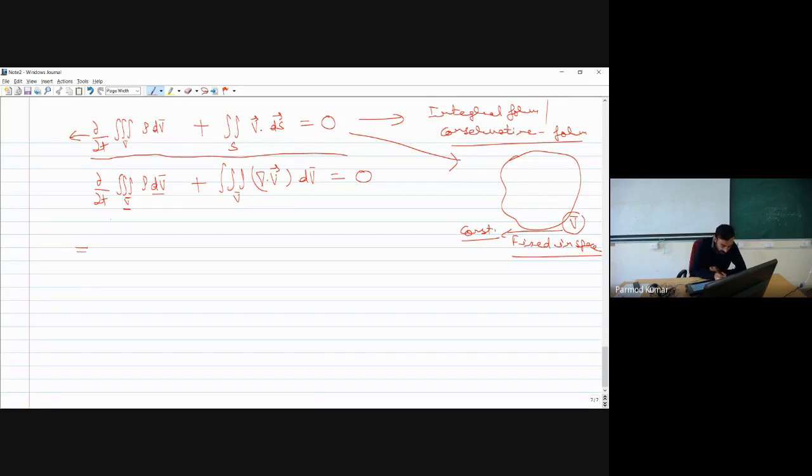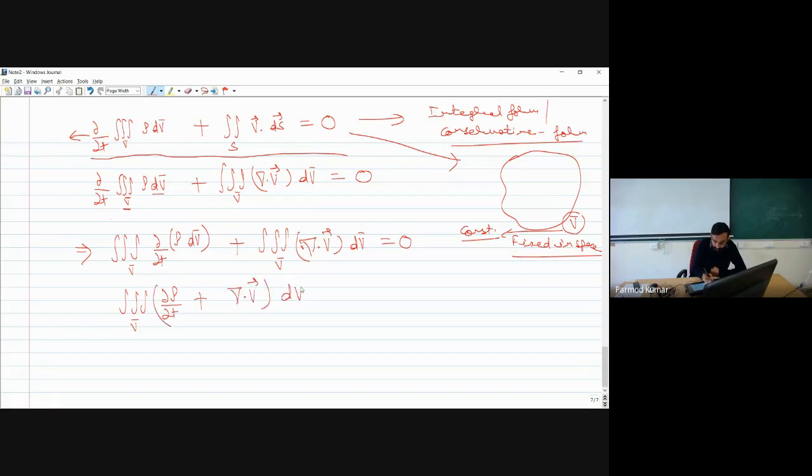So I will write del by del t of rho times dV bar, plus what I have already got, the volumetric integral of divergence of velocity vector into dV bar, equal to 0. Now both terms have dV bar in common, so I can say the integral over V bar of del rho by del t plus divergence of velocity vector, into dV bar, will be equal to 0.